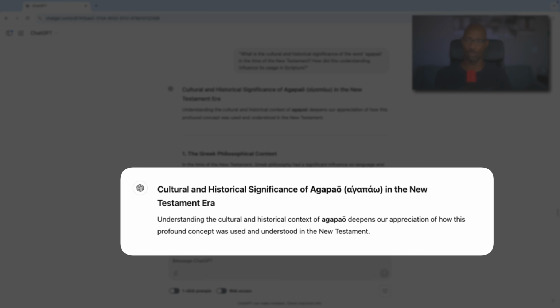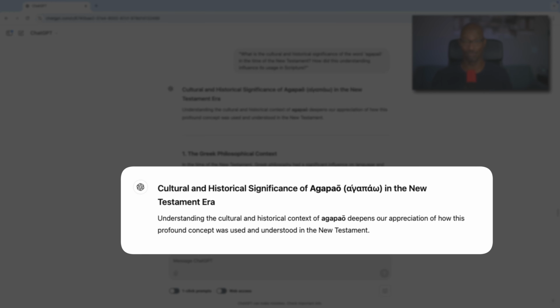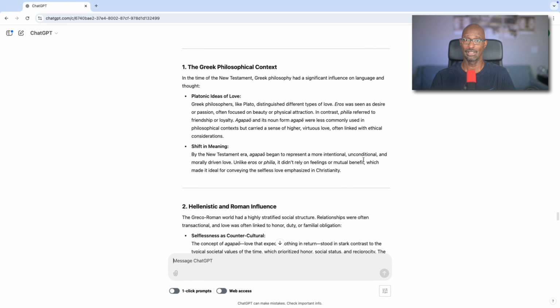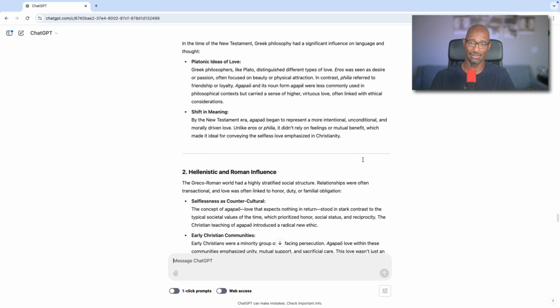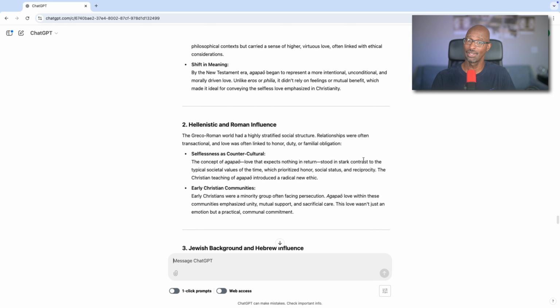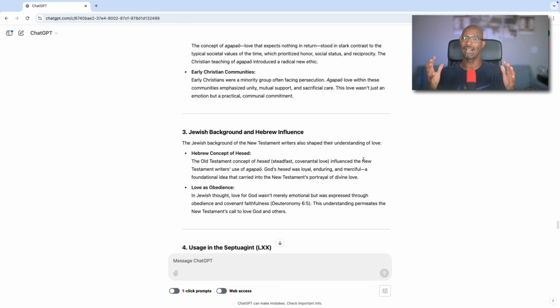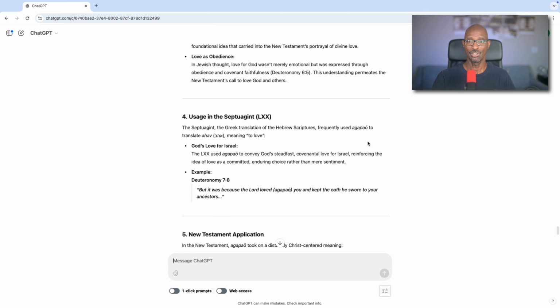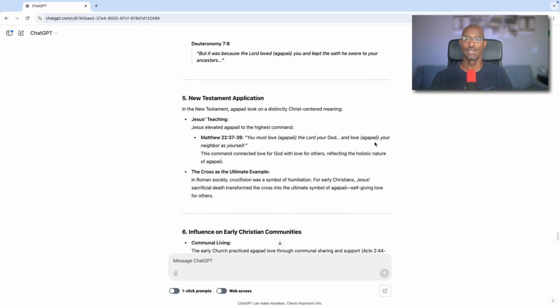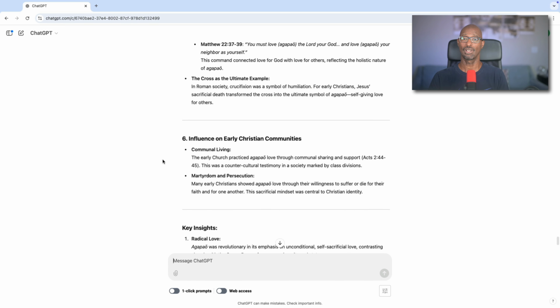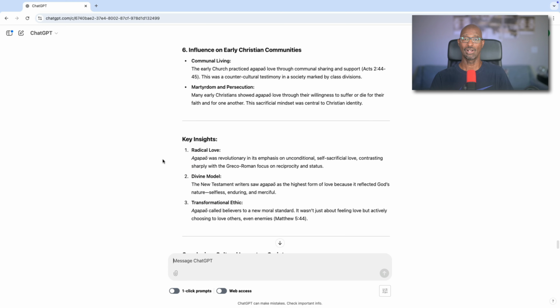So the cultural and historical significance of agapaō in the New Testament era. Understanding the cultural and historical context of agapaō deepens our appreciation of how this profound concept was used and understood in the New Testament. And this is some really, really good information. So we can look at the Greek philosophical context of this, the Hellenistic and Roman influence for this word. We can look at the Jewish background and Hebrew influence, uses in the Septuagint, the New Testament application of this word, and then we can look at the influence of early Christian communities.